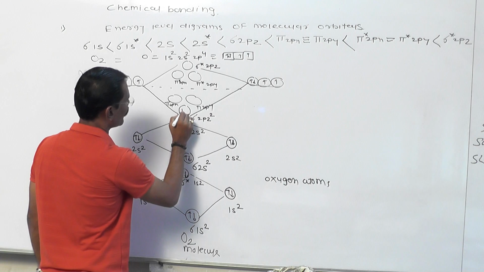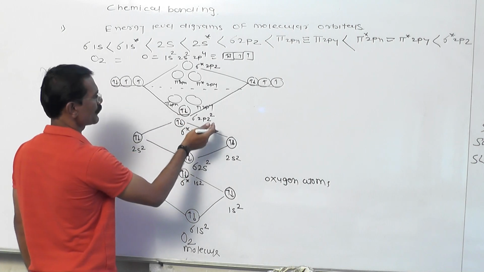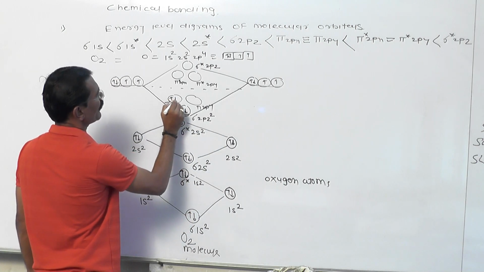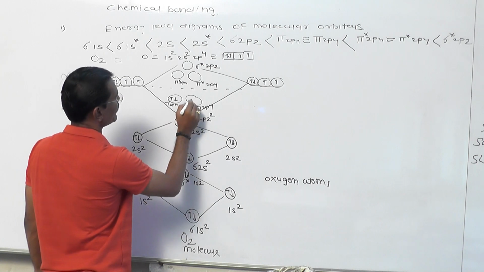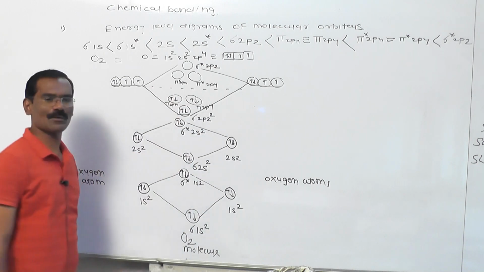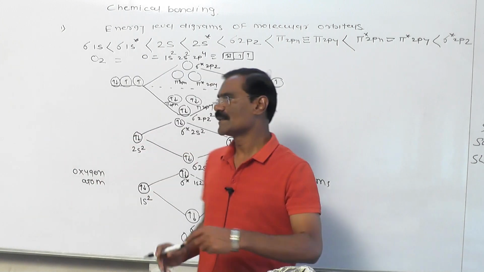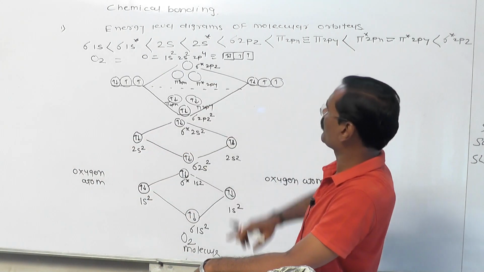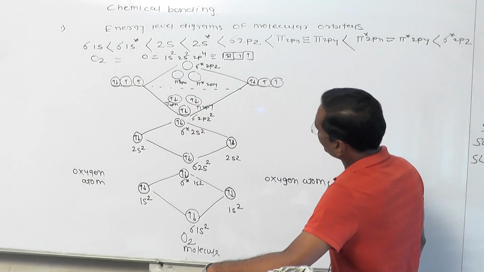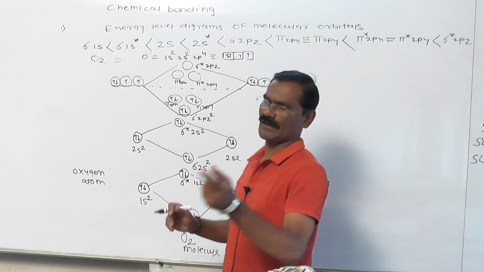Out of that 4 electrons, 2 electrons enter the bonding sigma 2pz, 2 electrons enter the bonding pi 2px, and the remaining 2 electrons enter the bonding pi 2py. So 6 electrons enter the bonding orbitals of oxygen. Now, dear friends, we have again 2 electrons.